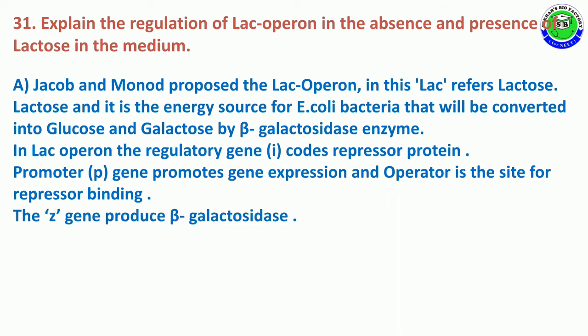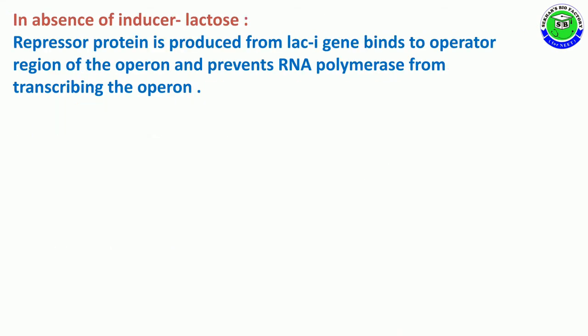Gene Z codes for or produces beta-galactosidase. Gene Y produces permease enzyme. Along with gene A, it can produce trans-acetylase enzyme. In the absence of inducer, nothing but lactose, lactose acts as an inducer.